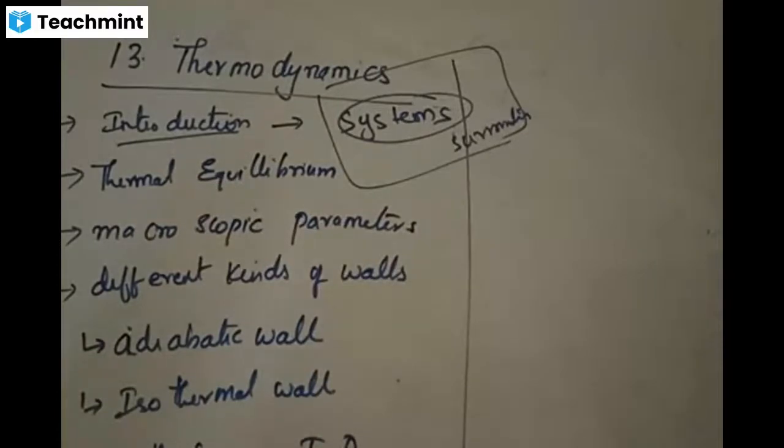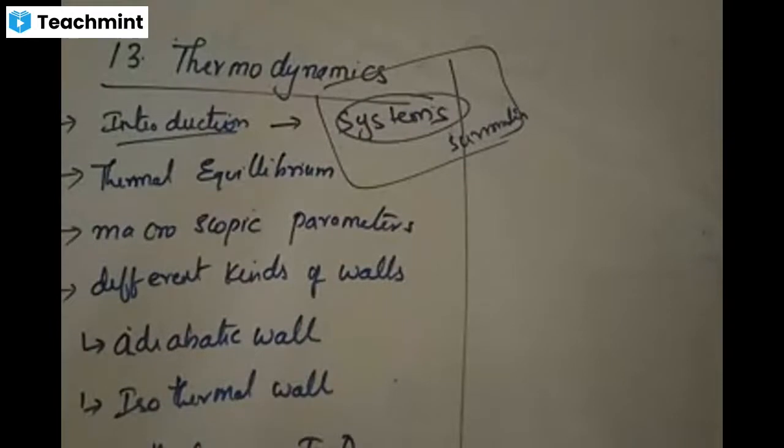When a system is interacting, two systems can interact with each other, like an ice block and heated water. Two systems can interact with each other, or these two can independently interact with the surroundings. System and the surroundings is an important terminology. What do you have in terms of interaction? Systems and the surroundings.